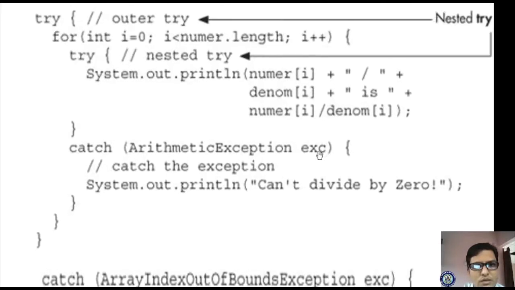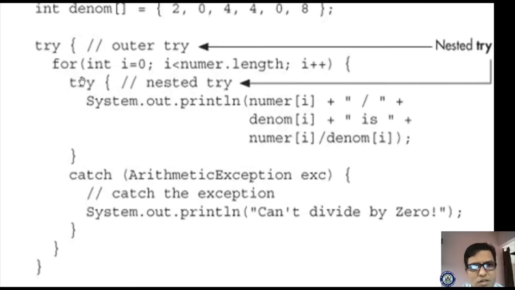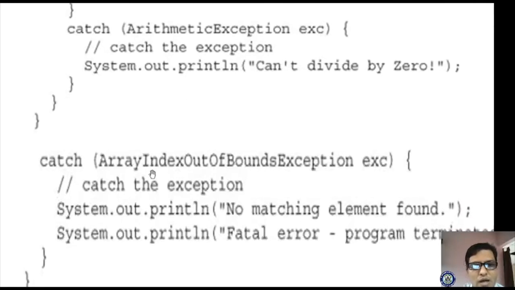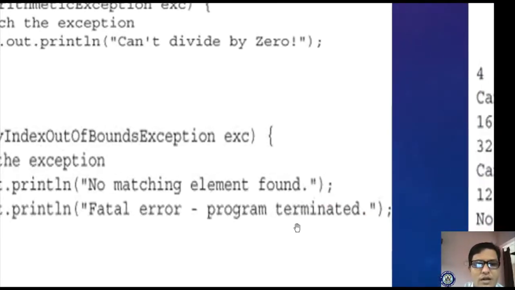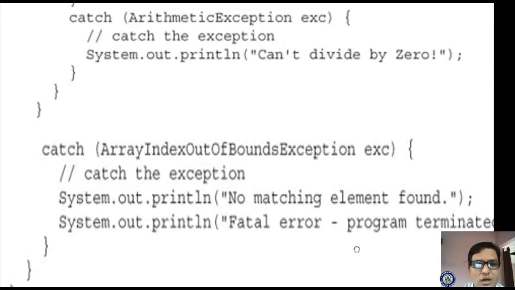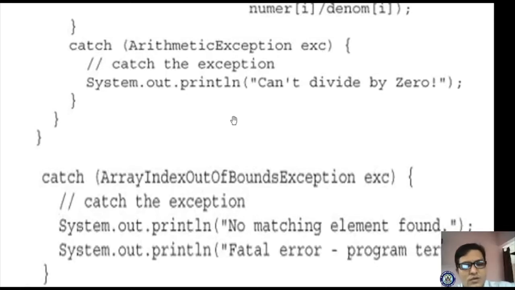Yes, please observe here, this try is placed within another try. This is the inner try and this is the outer try. This try will act according to the arithmetic exception. This try will act according to the array index out of bound exception. That's it. If no matching element is found, then it will print fatal error or program terminated, when it is evaluated at the last. Clear? So we are doing the same program.